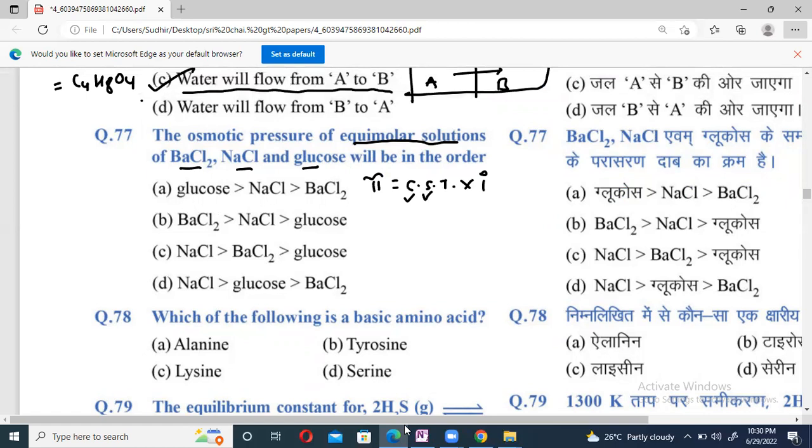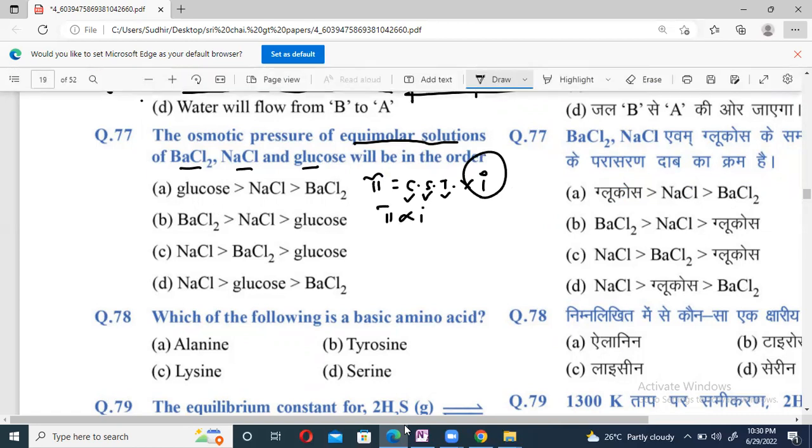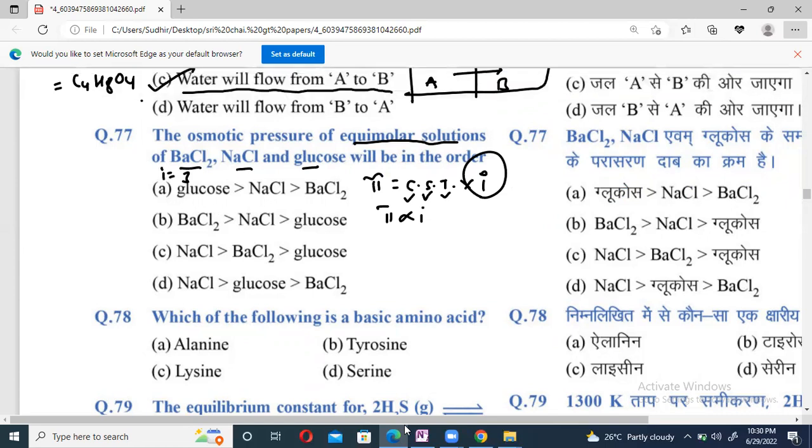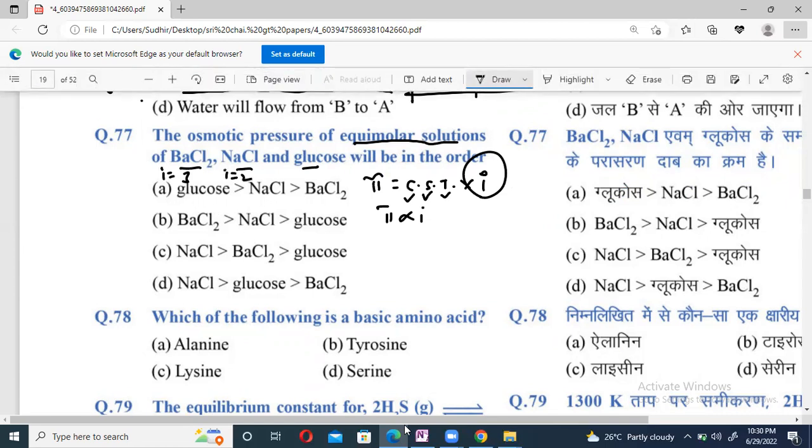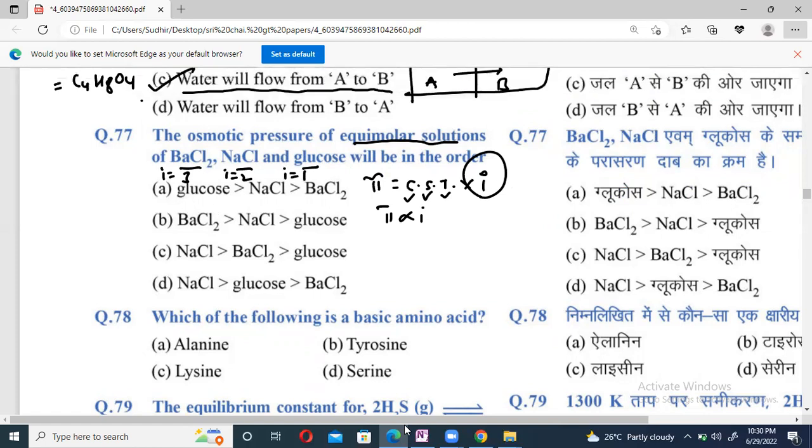S means solution constant, temperature is a constant. Pi depends on the value of i, beta. For BaCl2, the value of i you can count as 3: 2 chloride, 1 barium. Here it is equal to 2: 1 chloride, 1 sodium. And here it is equal to 1 for glucose because it is a covalent compound. It never ionizes. So which has the higher value, beta? BaCl2,